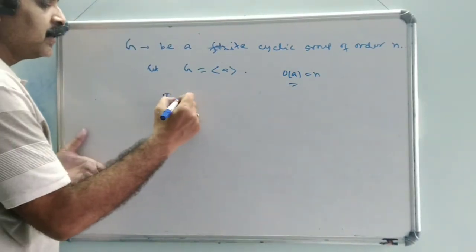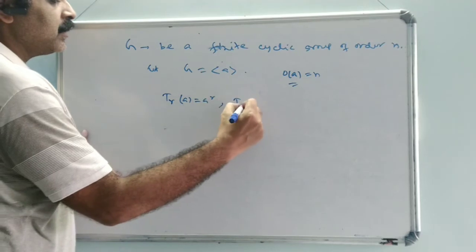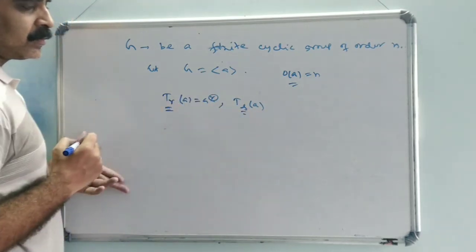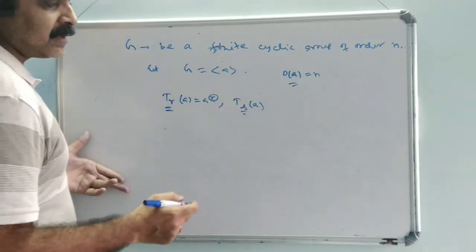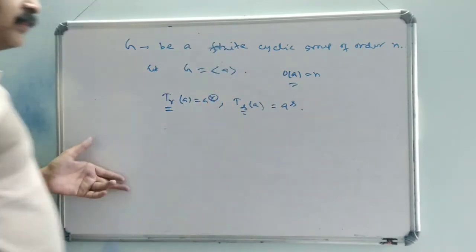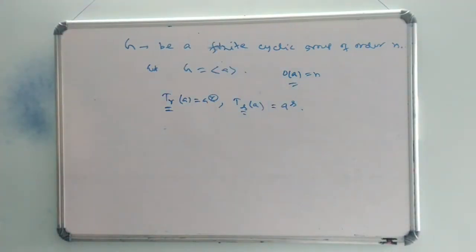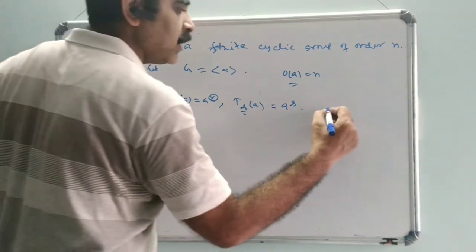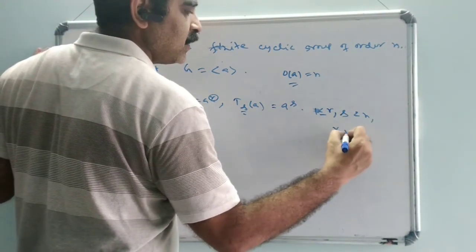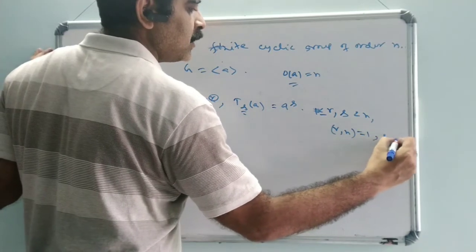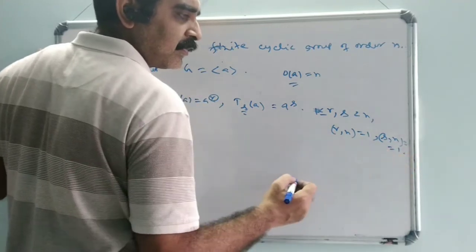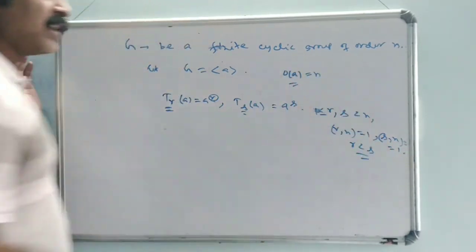Here we denote by T_r the automorphism with T_r(a) = a to the power r, and for the integer s we denote the automorphism by T_s, with T_s(a) = a to the power s, where r and s are at least 1, less than n, gcd(r, n) = 1, gcd(s, n) = 1, and we may consider r less than s.